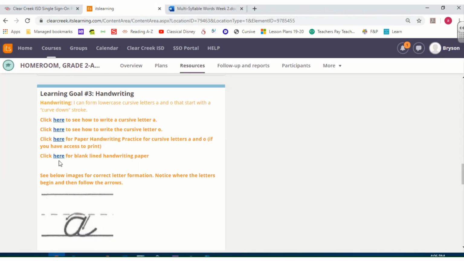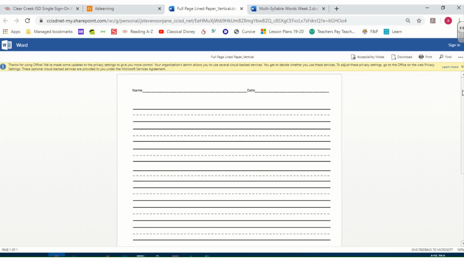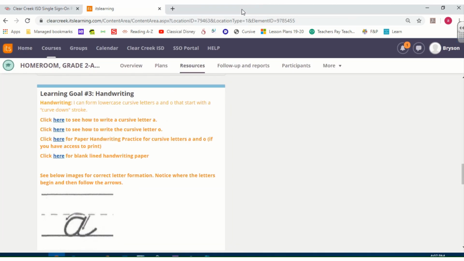And then there's also some blank lined handwriting paper if you wanted to practice your handwriting or if you wanted to write a story to us. We would love to hear you read a story on Flipgrid. I'm going to exit out of these.